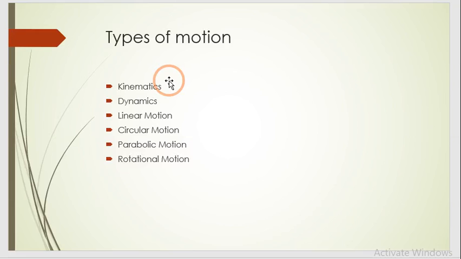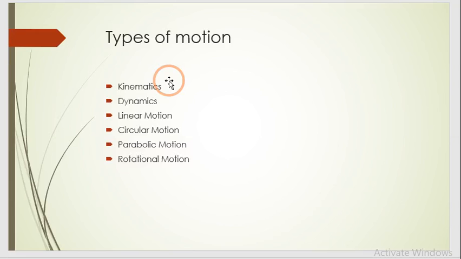Now we know that motion is strictly a relative concept. It means we describe it in contrast to a reference frame. For example, if we consider a moving bus, then the bus plus all the passengers are in motion.